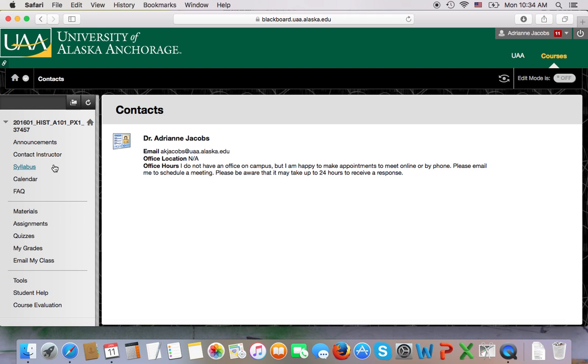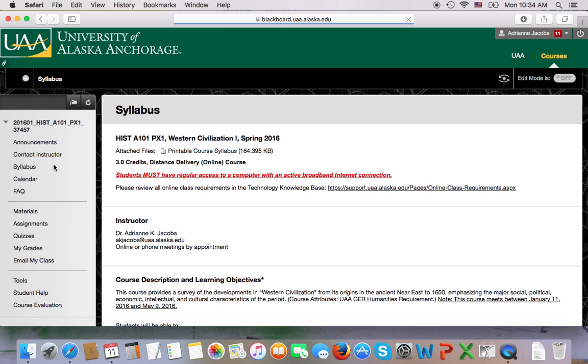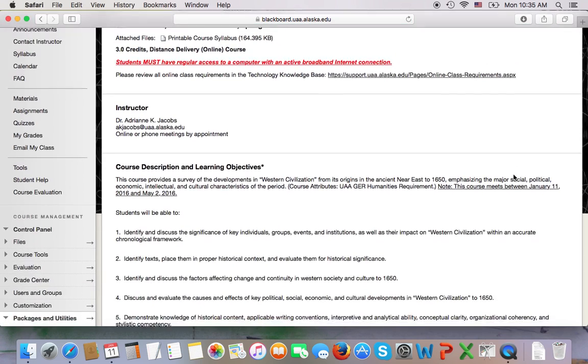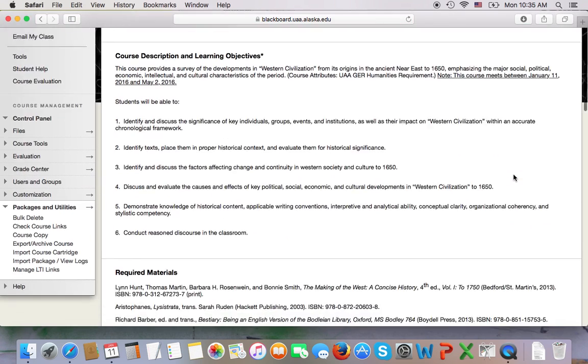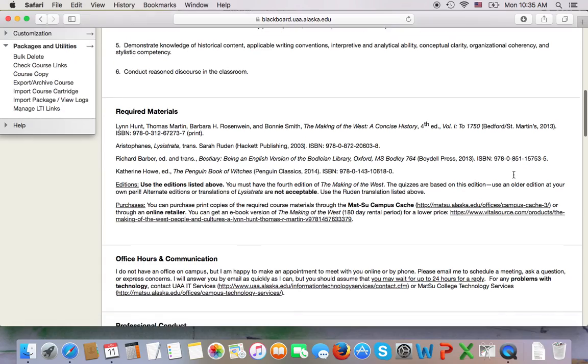All right, next thing, syllabus. The syllabus is very important. It's important in all of your classes. It is important in this class. The syllabus is always very important. So read the syllabus. I will scroll down to show you. It is broken up into sections here: instructor, course description, and learning objectives, required materials.